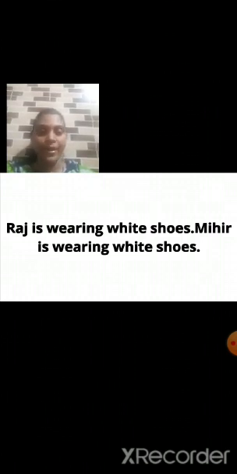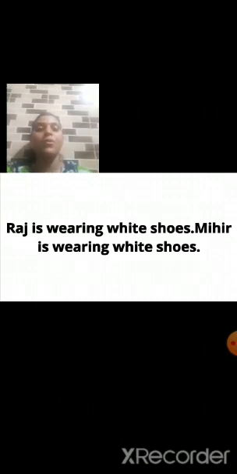Raj is wearing white shoes and Mihir is wearing white shoes. Instead of shoes, which word will you add here? Yes, white one, two. So how will you write the answer? Raj is wearing white shoes and Mihir is wearing white one, two.